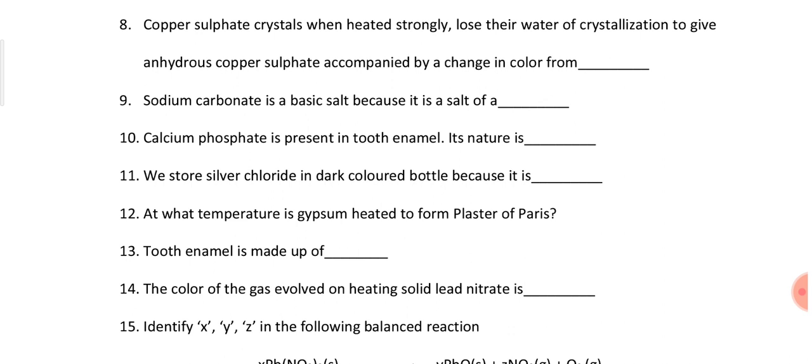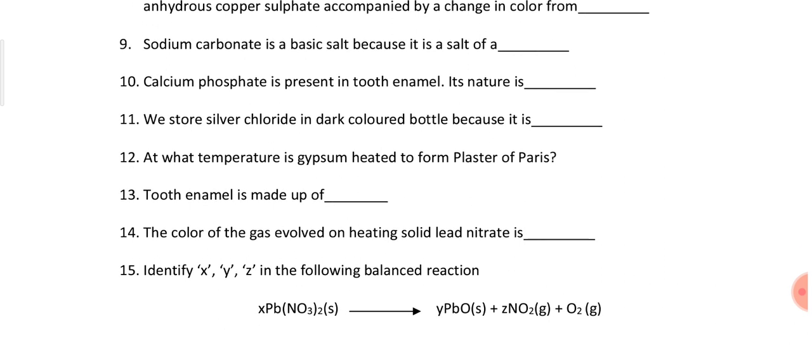Question number 14, the color of the gas evolved on heating solid lead nitrate is... And we have also discussed one reaction, this is also from chapter 1, that when lead nitrate is heated, we get three products. One of the products is nitrogen dioxide, which is evolved in the form of gas and its color is brown. So that is why the color of the gas evolved on heating solid lead nitrate is brown.